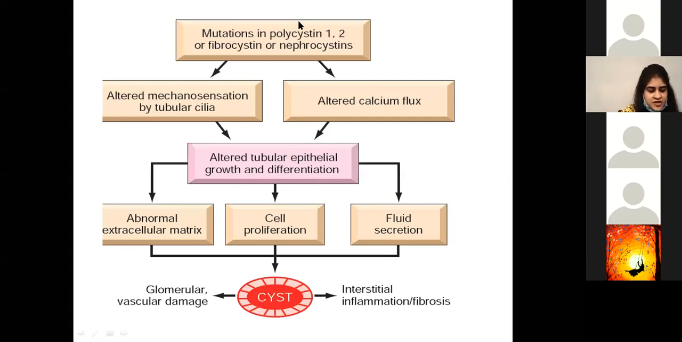Just another review of the slide again. What is it doing is that mutation in polycystin 1 and 2 is affecting two functions of the kidney. Number one is altered calcium flux. Number two is mechanosensation of the tubular cilia. All of them will result in altered tubular epithelial growth and differentiation. Moreover, this will end up resulting in abnormal extracellular matrix, cell proliferation, and fluid secretion, which will cause cyst formation. Now, the complication of that cyst can either be interstitial inflammation, fibrosis, or glomerular or vascular damage. Any questions so far?